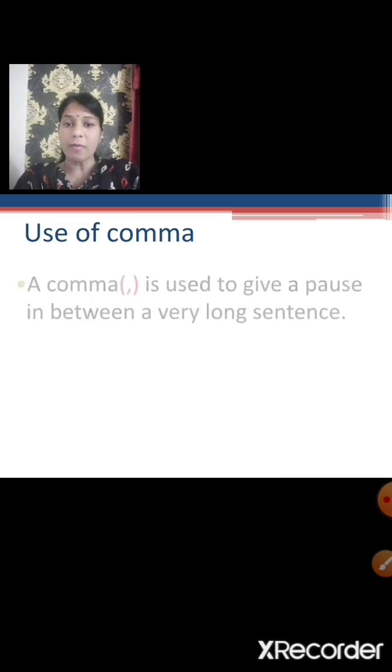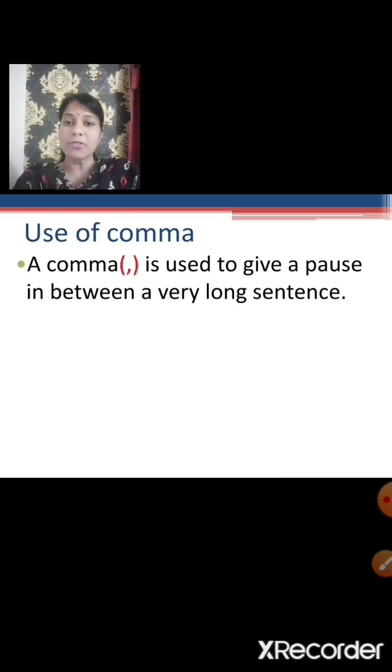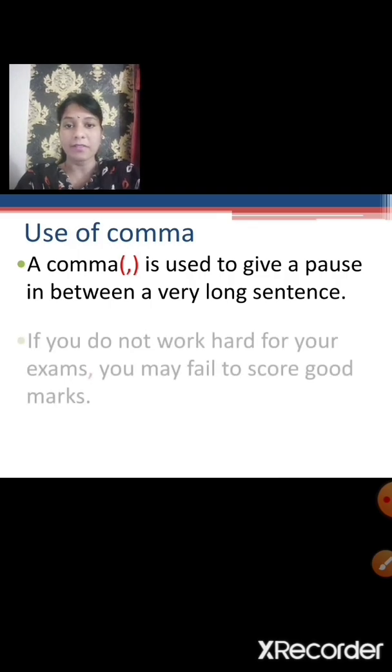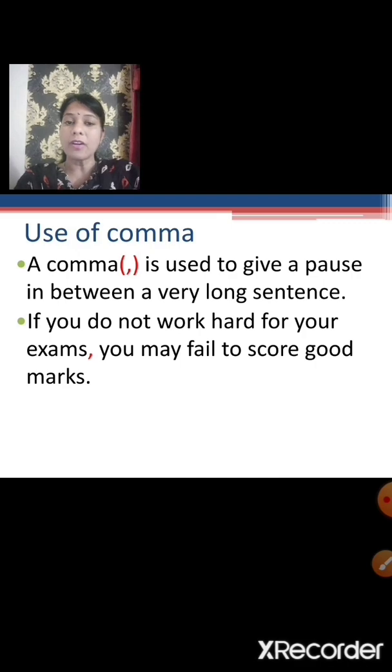Use of comma. A comma is used to give a pause in between a very long sentence. So if the sentence is very long, a comma is given so that you can take a pause. If you do not work hard for your exams, you may fail to score good marks. So children, you can see that this is a very long sentence.